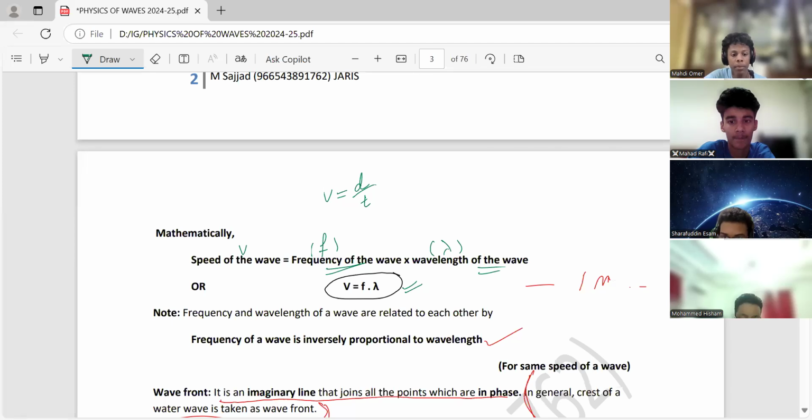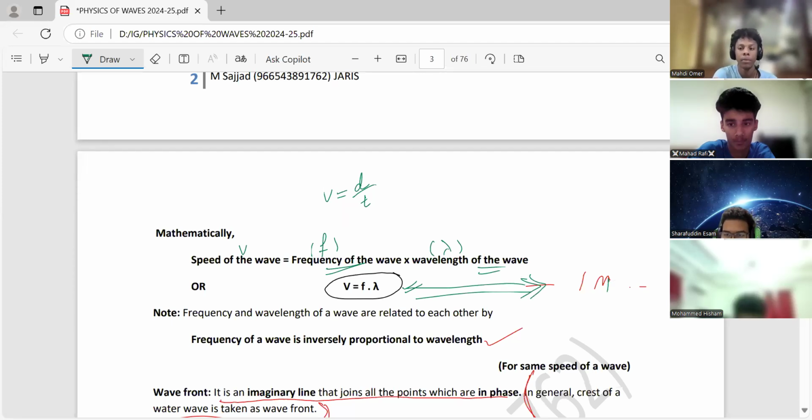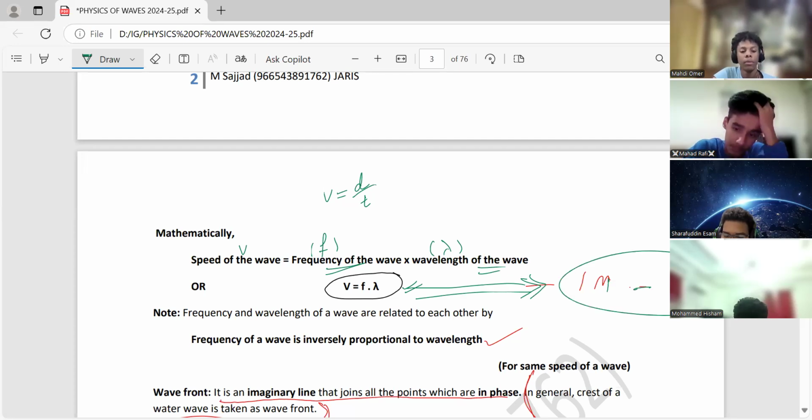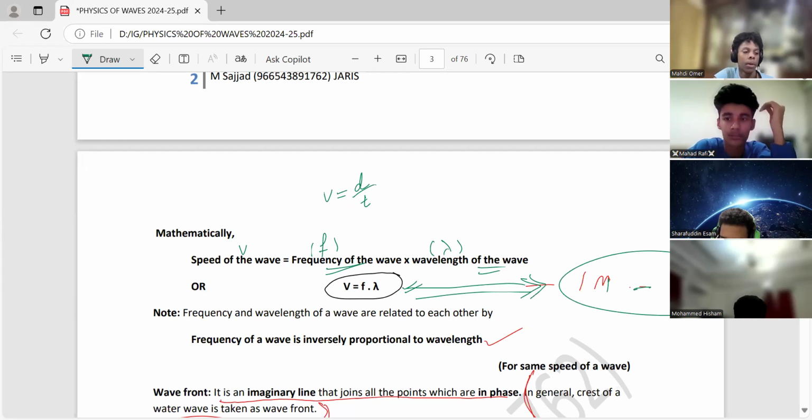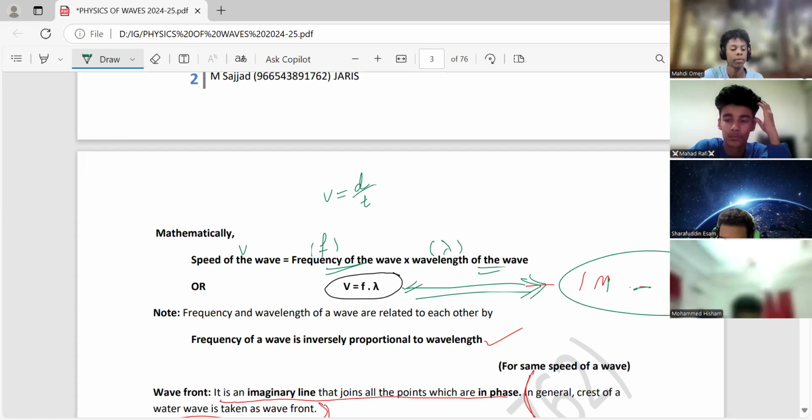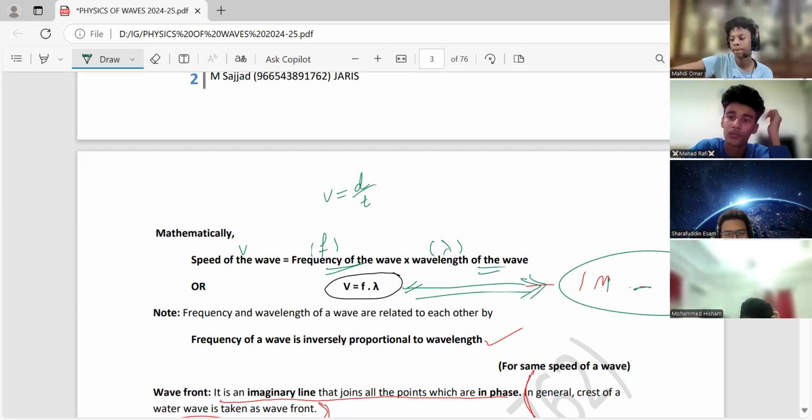And this formula, my dear friends, in externals it will be used in questions from 1 mark to 4 marks, very important. This formula should be in front of your chair, on the table, in front, or on the wall, wherever you are studying, beside your study table, on the wall with a sticky note, flashcard, it should be there, along with the other formulas.